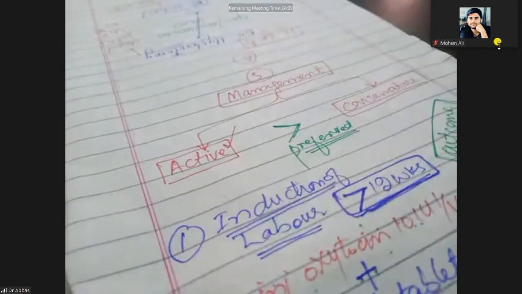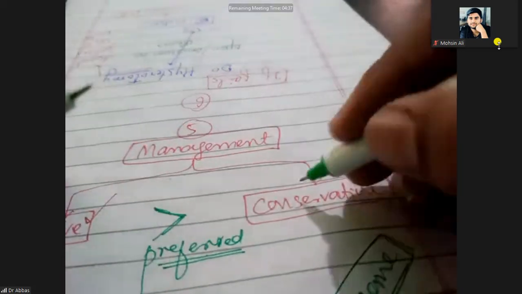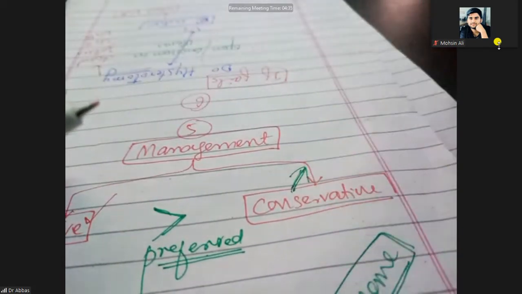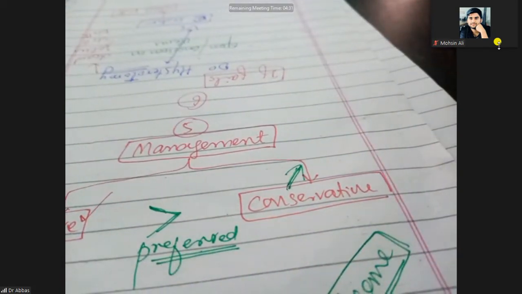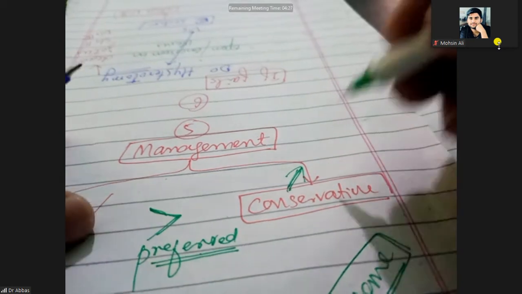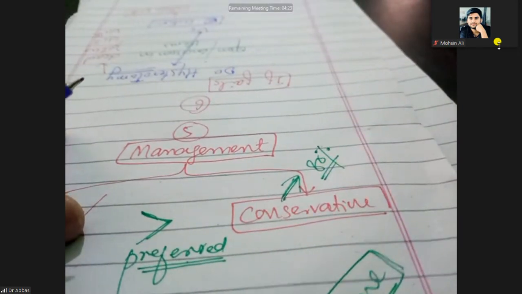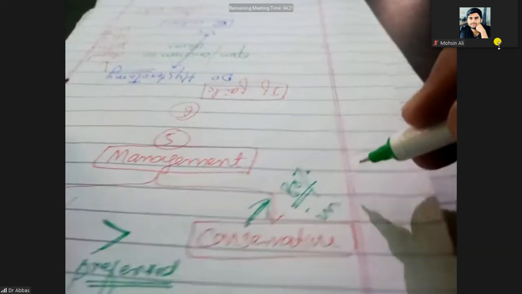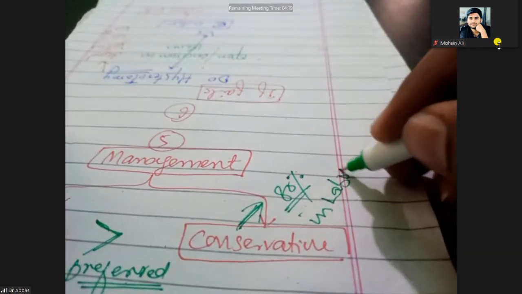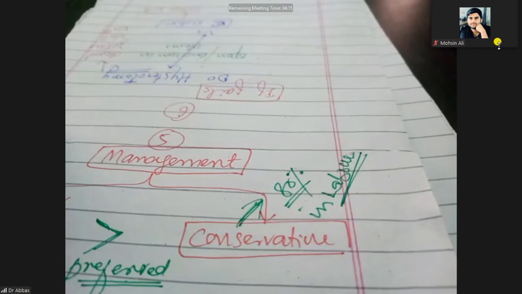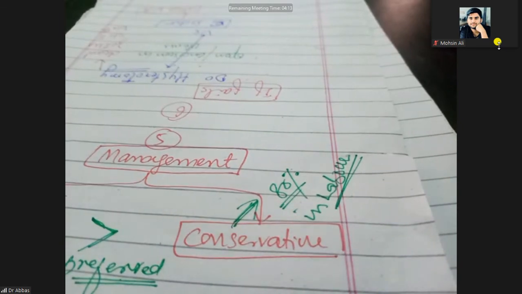Next, we have studied there are two ways of management. First one is the active management, which we have completed, and next one is the conservative management. Conservative management means do nothing, just leave it. 80% of cases with intrauterine fetal demise enter into labor automatically. No need to give oxytocin or a prostaglandin analog.